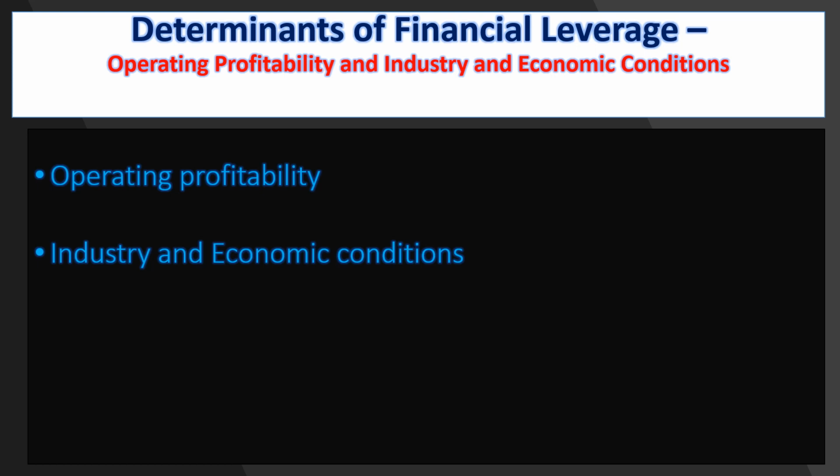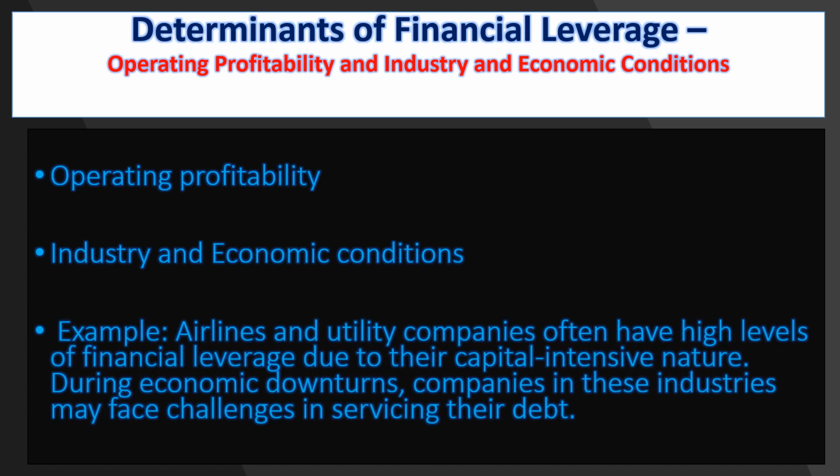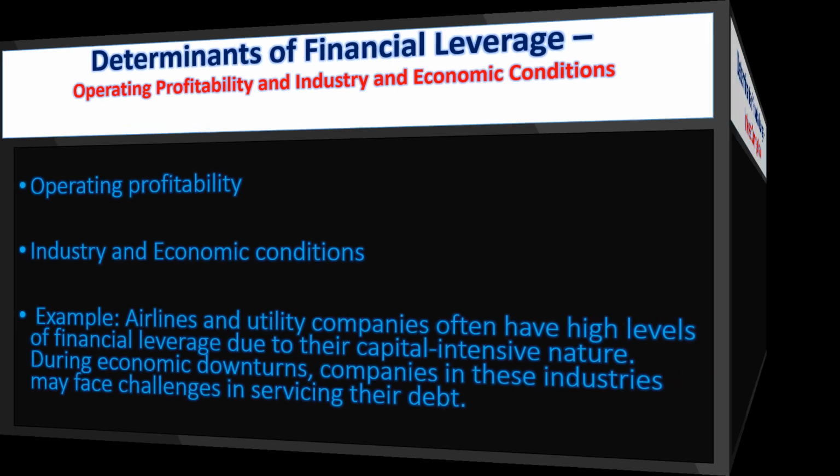Some industries are more capital intensive and may naturally carry higher levels of debt. For example, airlines and utility companies often have high levels of financial leverage due to their capital intensive nature. During economic downturns, companies in these industries may face challenges in servicing their debt.